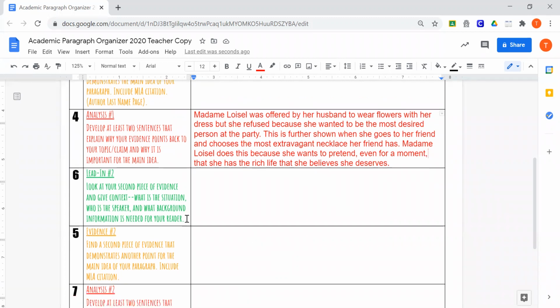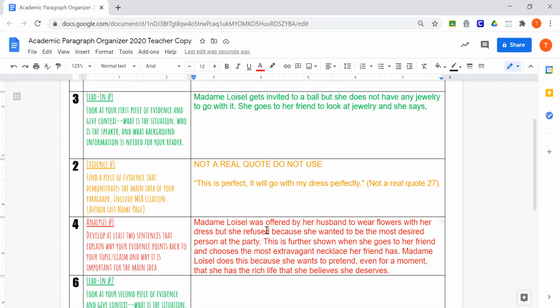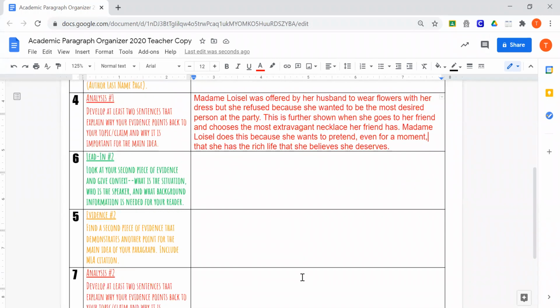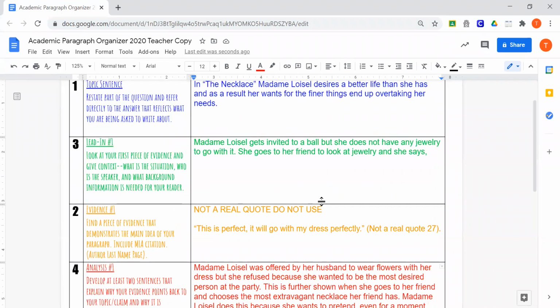So this would be my second piece of evidence, all about how she loses things and how her needs end up being overtaken because her want to be extravagant, when she loses the necklace, tells me that her wants overtook her needs. And so that's where this would go if I was writing my paragraph.